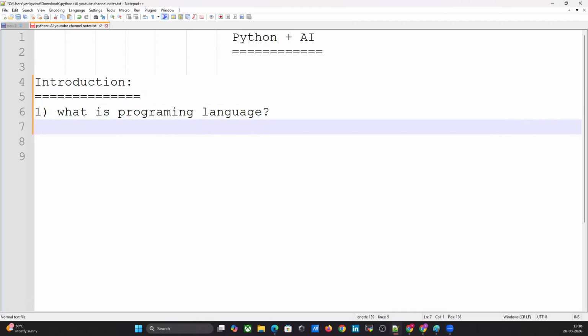First, let's understand what programming is. Programming means giving instructions to a computer. You have to give some instructions to the computer, and based on your instructions the computer will give an answer. That is programming, right? Let me give one layman example, then you may get an idea.